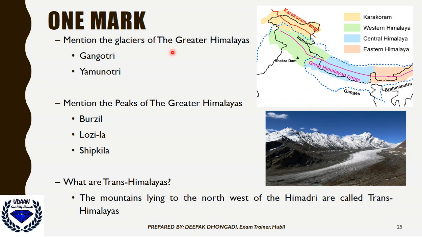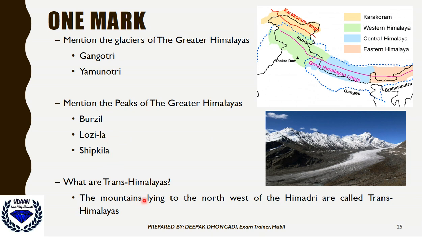Mention the glaciers of the Greater Himalayas. The glaciers present are Gangotri Glacier, which is the birthplace of River Ganga, and Yamunotri Glacier, the birthplace of River Yamuna. Mention the peaks of the Greater Himalayas. The peaks are Burzil, then Lozila, Shipkila. So three names you should remember.